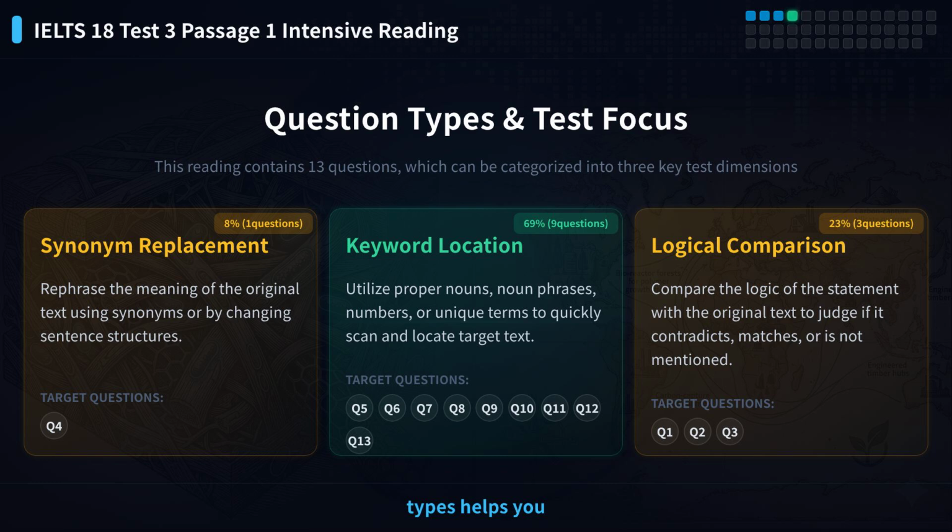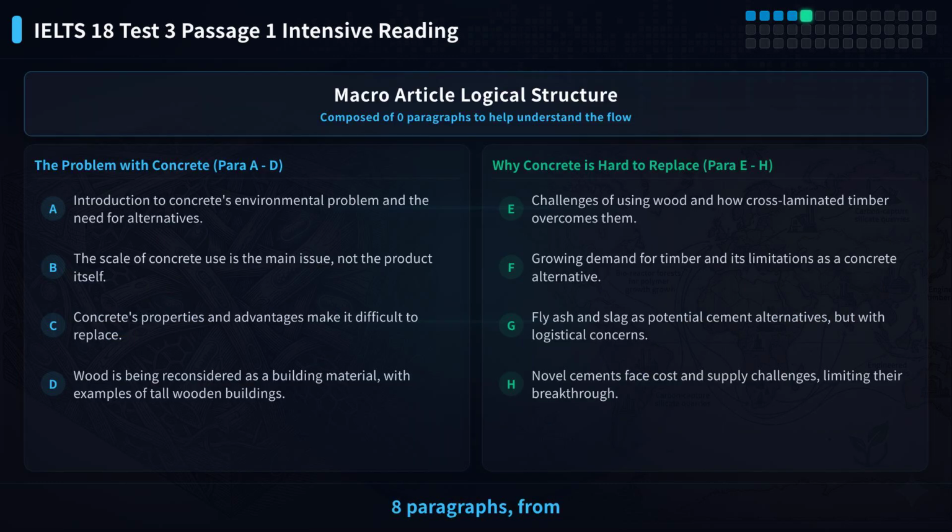Understanding question types helps you find answers faster. Different types need different strategies. It is important to learn them. The article has 8 paragraphs, from A to H. It is a typical science article. It first talks about the problem, then solutions and challenges.